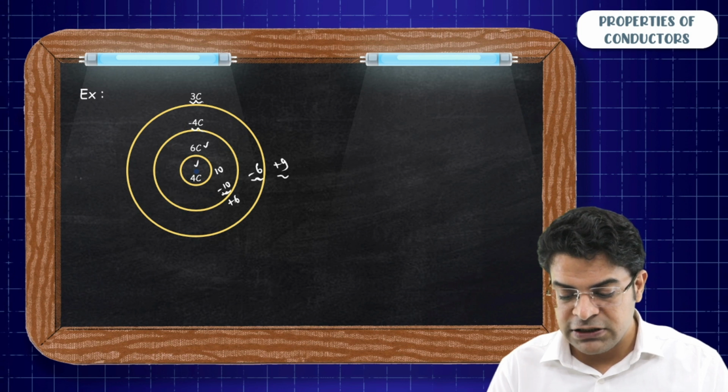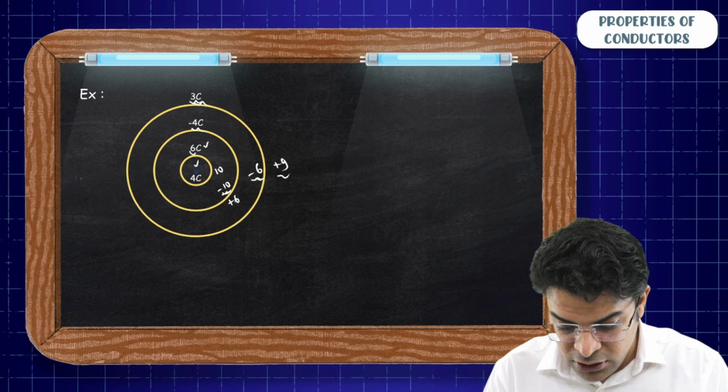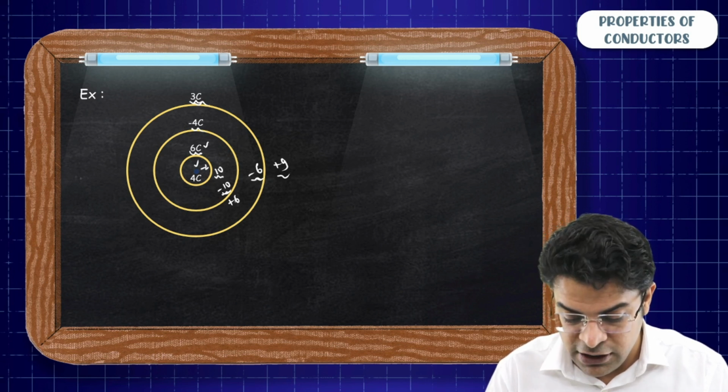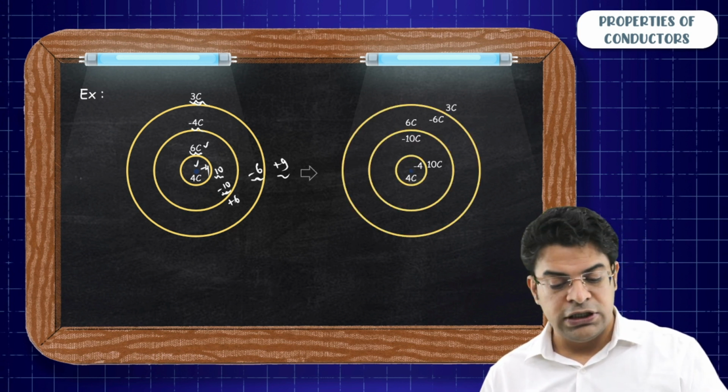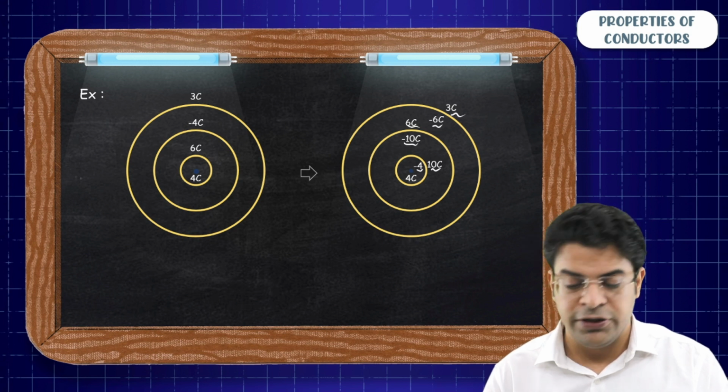So you get plus 9. Minus 6 plus 9 gives you 3. Okay. And since here you have got net charge of 6, but on the outer surface you have 10, on the inner surface you will have -4. So this is how the charge distribution can be done. -4, 10, -10, 6, -6, 3.